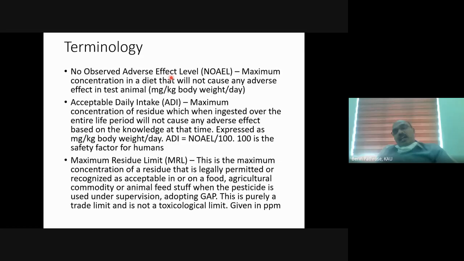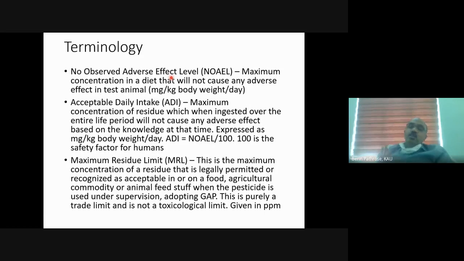So I wanted to try it in tomato. I grow tomatoes and spray the pesticide on the tomato crop. I take the fruit, check it, and determine the level of pesticide in that tomato. Here one thing is critical. It's not simple spraying of a pesticide.